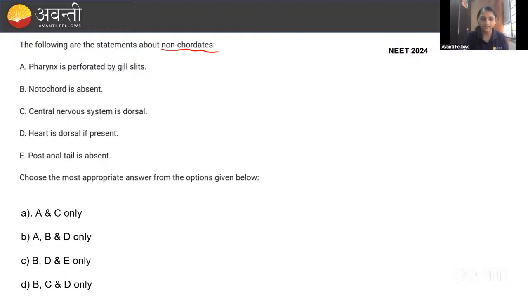Let us share the result. Yeah, most of them gave B, C, D. 15% is B, 75% is C, and D is 10%. Yes, guys, you are correct. Option C is the correct one. Here you can see, pharynx is perforated by gill slits. They are given this about the non-chordates, right? The gill slits are absent here. Notochord is absent, correct. And central nervous system is dorsal here? No, it is ventral, right? Then coming to the heart is dorsal, that is correct. Post-anal tail is absent, correct. So that's why B, D, E is correct.